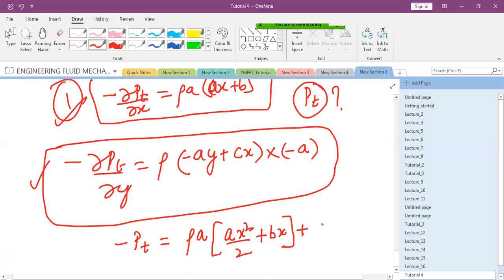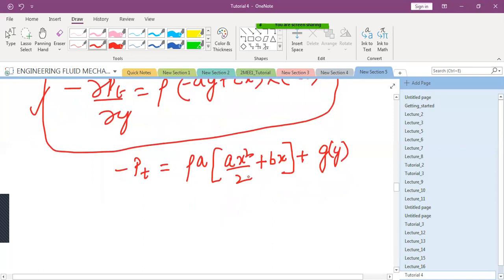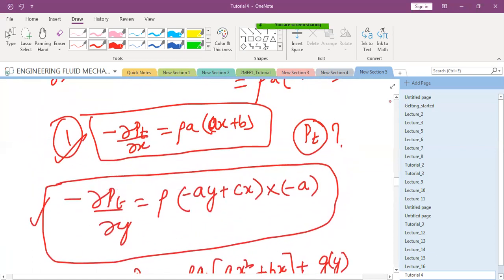Will it be a constant or a function of y? It will be a function of y, because we are integrating a partial derivative. Clear? So please be careful in this. This will not be a constant but a function of y, because we are actually integrating the partial differentiation.